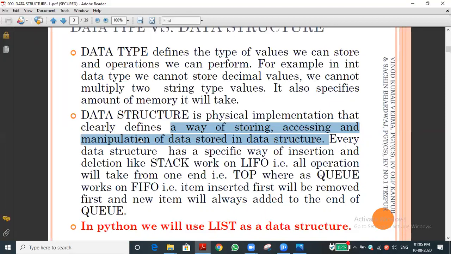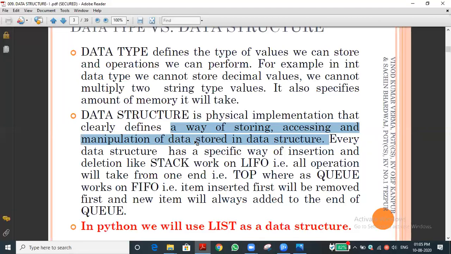For example, if I want to use a dictionary, how can I access the data? The accessing way is different, no? For example, one value is stored in a dictionary. How can I access the value from the dictionary? Can you say? With the help of the key, sir. That is dictionary of key. By using the key only, we can access the value stored in the dictionary, correct?